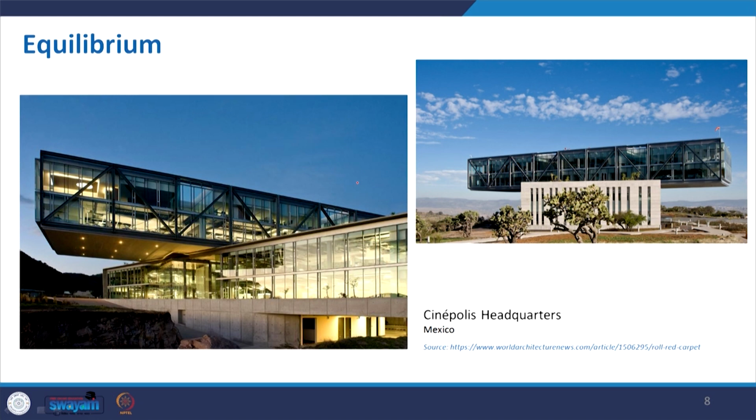This is the Cinepolis headquarters in Mexico. You can see this is another example where the heavy mass, you can see the projection on both sides and how it is balancing with the centralized mass. It is very important to do this. Say for example, if I take these two again, this is a very lighter material, so I take it as the base.